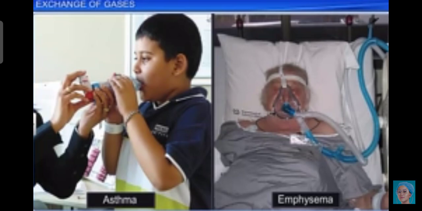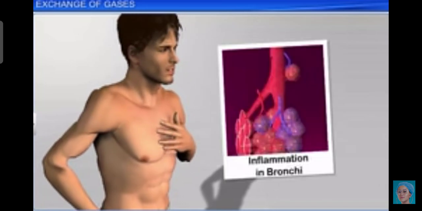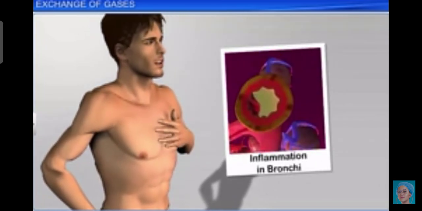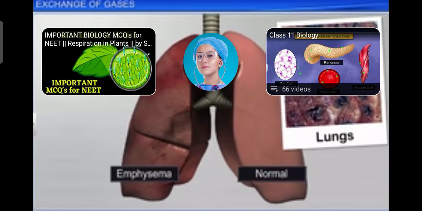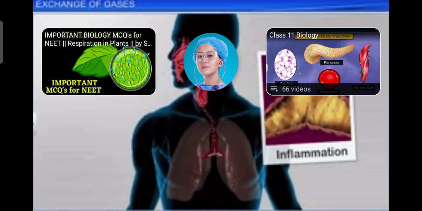Now we'll discuss the disorders of the respiratory system. Asthma is a difficulty in breathing causing wheezing due to inflammation of bronchi and bronchioles. This is asthma. And emphysema is a chronic disorder in which alveolar walls are damaged, due to which the respiratory surface is decreased. One of the major causes of this is cigarette smoking.